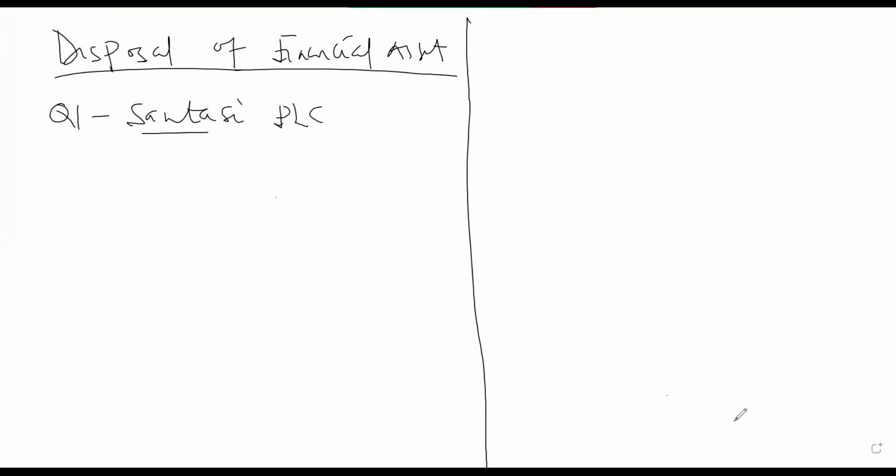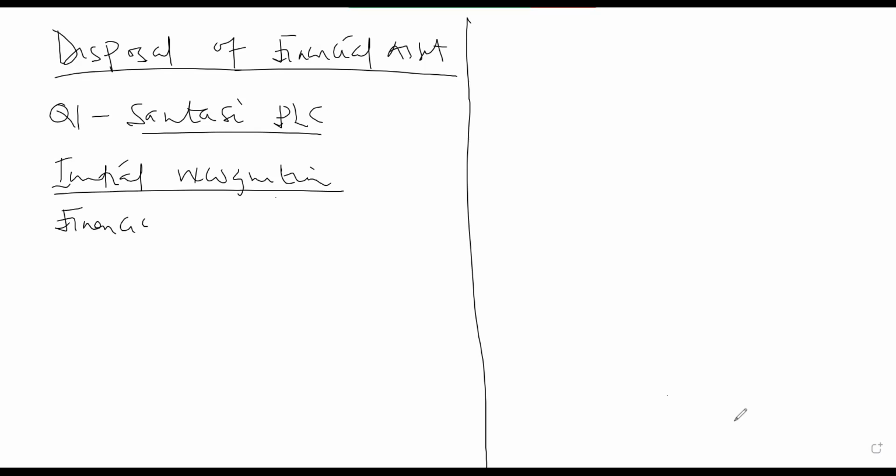So the initial recognition will be debit asset 160, credit cash or bank 160. So the asset will be measured, we are going to have a financial asset of 160 million, where cash or bank will be credited with 160.